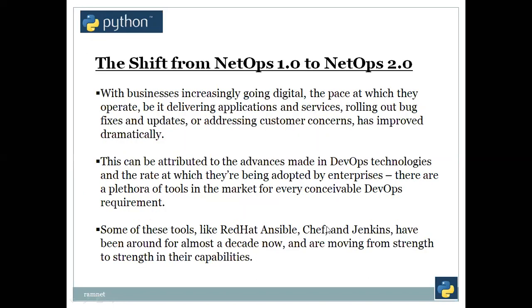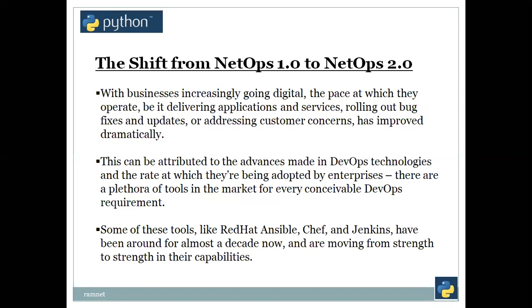The shift from NetOps 1.0 to 2.0: with businesses increasingly going digital, the pace at which they operate, be it delivering applications and services, rolling out bug fixes and updates, or addressing customer concerns, has improved dramatically. This can be attributed to the advances made in DevOps technologies and the rate at which they are being adopted by enterprises. There is a plethora of tools in the market for every conceivable DevOps requirement.